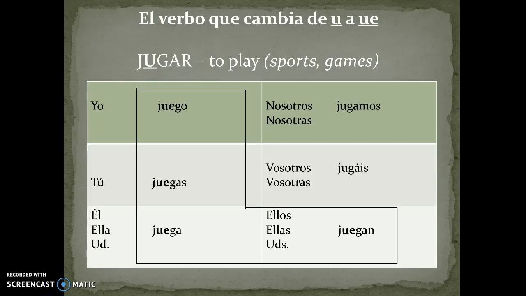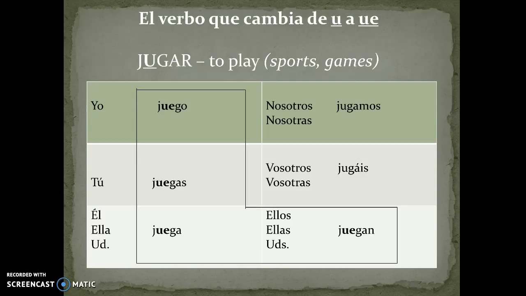You'll notice, however, that nosotros and nosotras, as well as vosotros and vosotras, the U stays. Nosotros or nosotras jugamos, vosotros and vosotras jugáis, and ellos, ellas, or ustedes juegan. They play, for ellos or ellas juegan, and you all play, for ustedes juegan.